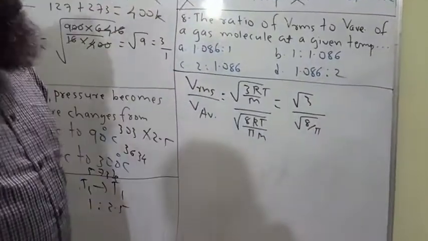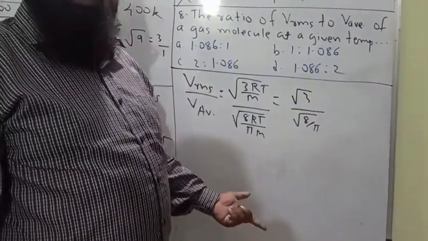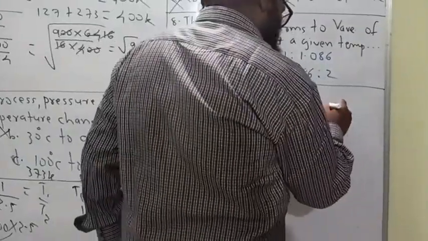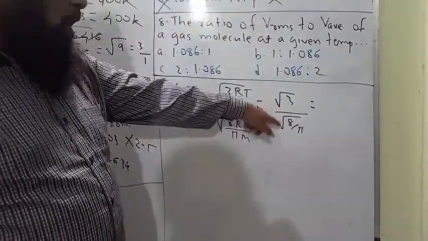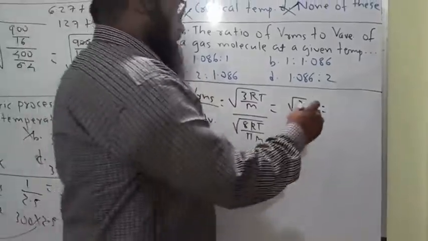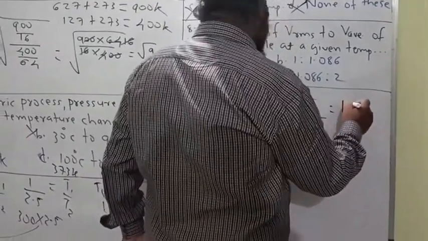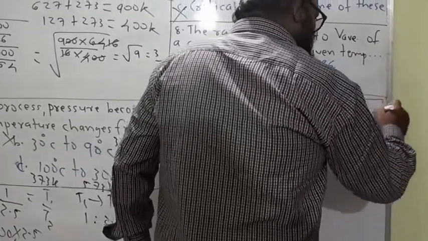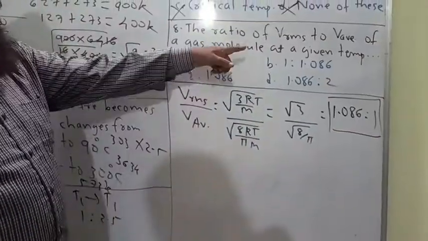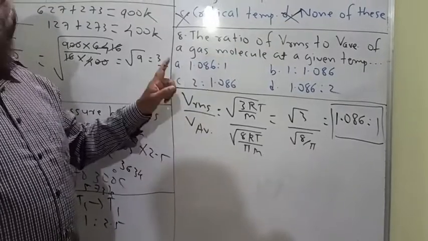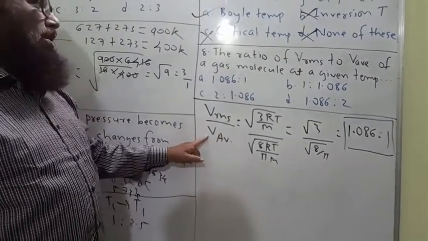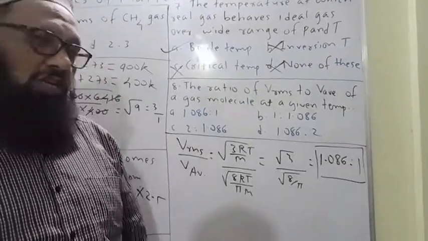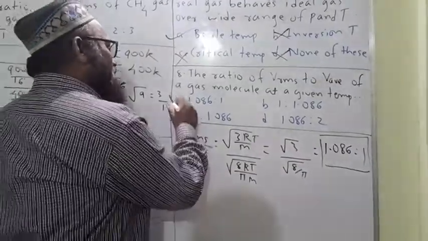Pi is nothing but 3.142, or 22 upon 7. If you solve this one, this will become 1.086 to 1. This is the ratio of RMS velocity to average velocity of a gas molecule at a particular temperature. Option A is the correct one.